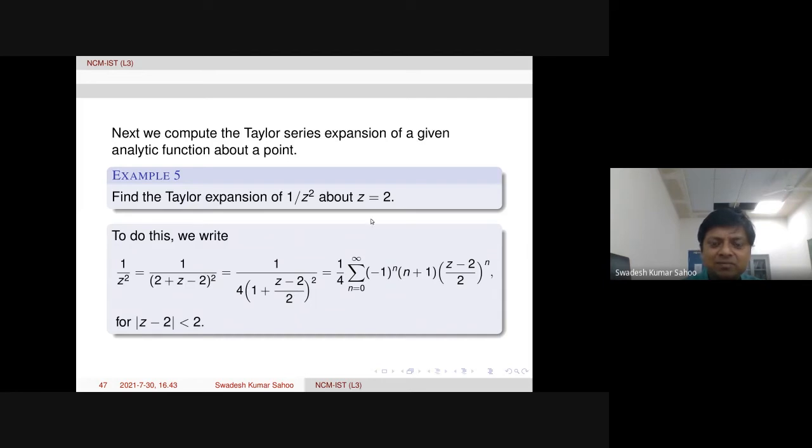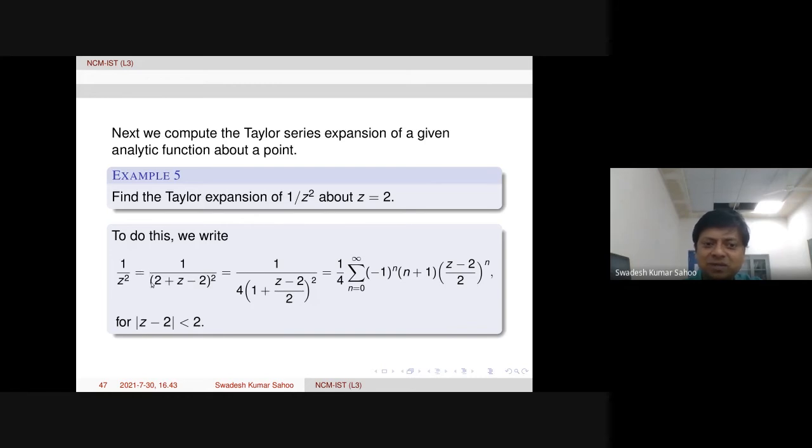Because we need it about z equal to 2, therefore a z minus 2 factor is required. That is the reason we subtracted 2 and added 2. Now this 2 we need to take out, so that we get this 1 plus (z minus 2) by 2 form, like the series 1 over (1 plus z) whole squared. That form we need.